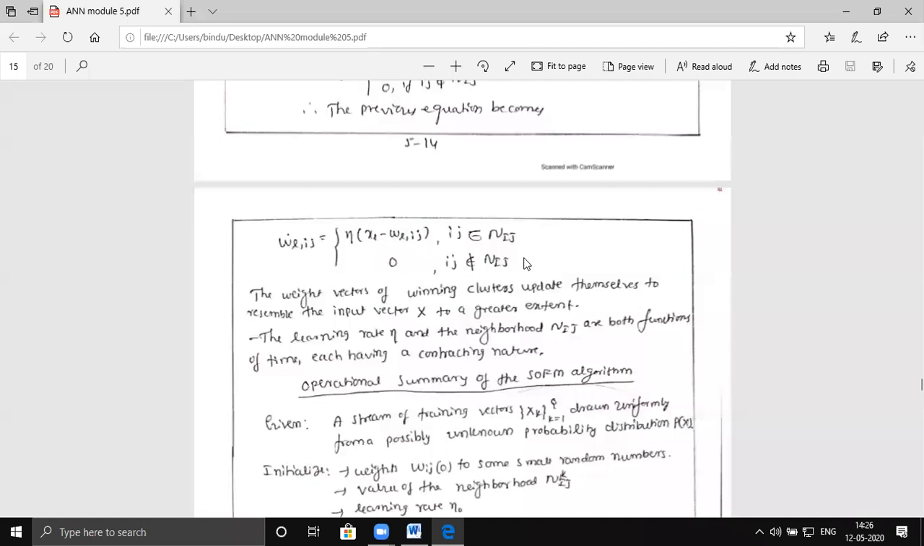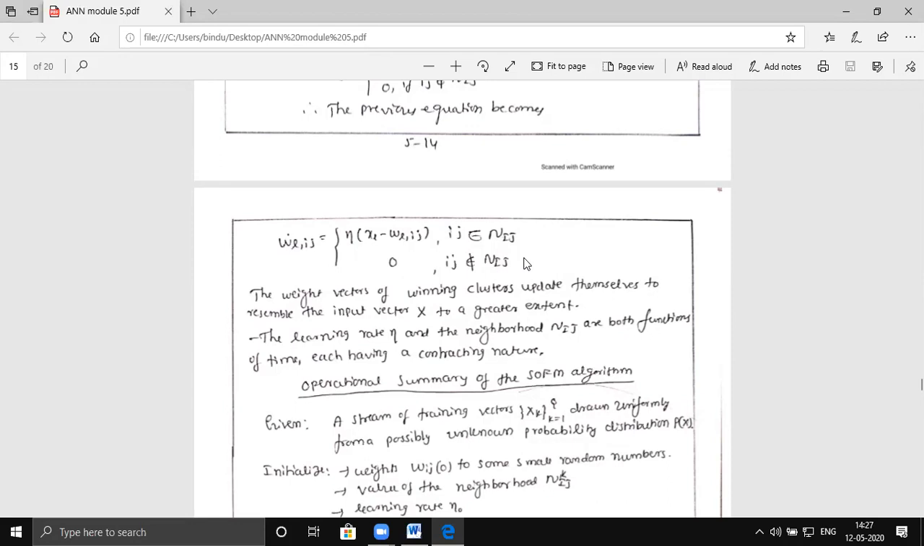The learning rate and the neighborhood are both functions of time, and they keep changing. As you keep building the network, the learning rate keeps reducing. At one point in time, w_(k+1) will be very nearly equal to w_k, and you are not going to learn again. The weight vectors are optimized, indicating that it has learned the complete pattern. This is the whole idea behind training the network in an unsupervised manner. Are you clear?